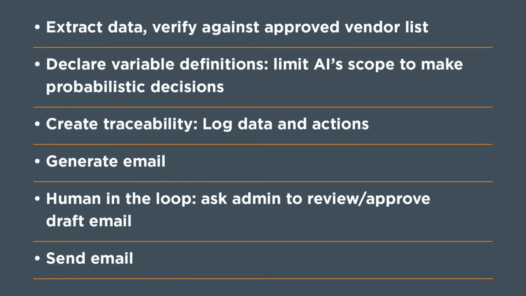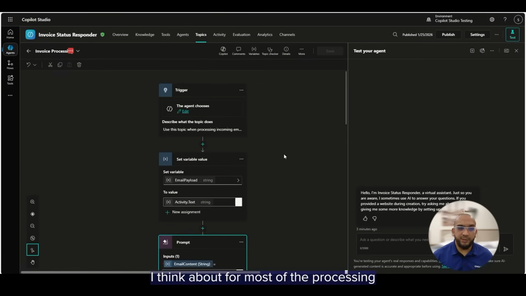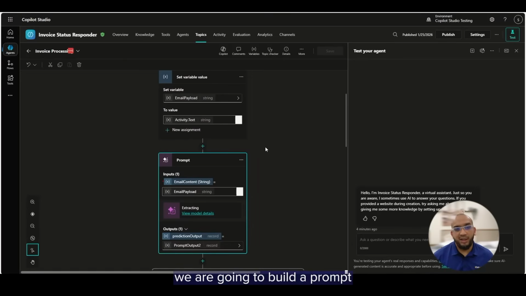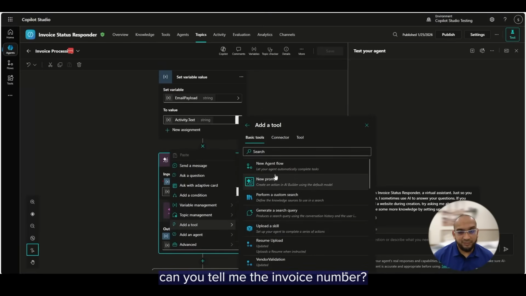You might have been wondering, what is this AI? So now, if you notice in this one, we're actually going to finally use AI. Think about it, for most of the processing in the world, we need the data to be structured. Nobody sends you a structured email with things in specific order and things like that. And this is one of the beautiful ways of using AI. Here, what we are doing is we are going to build a prompt that is asking the email body, is this person asking for invoice status? If it is asking for invoice status, can you tell me the invoice number?